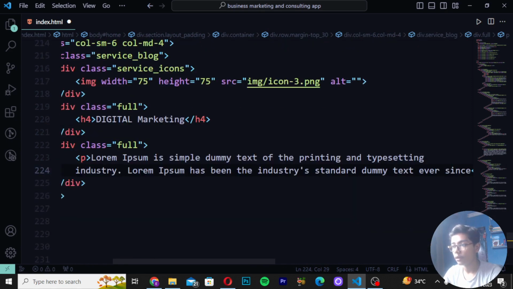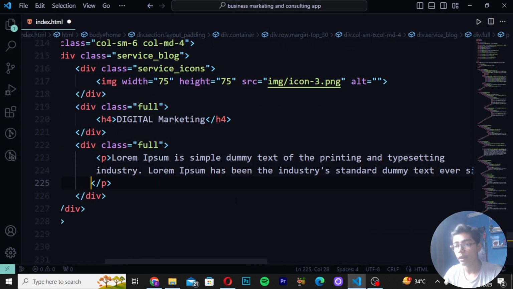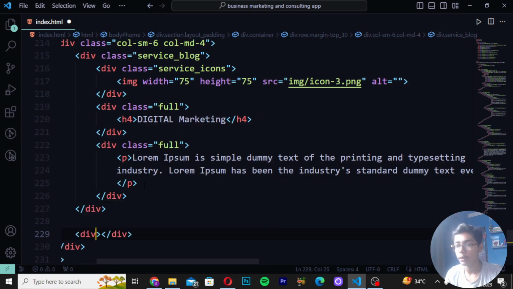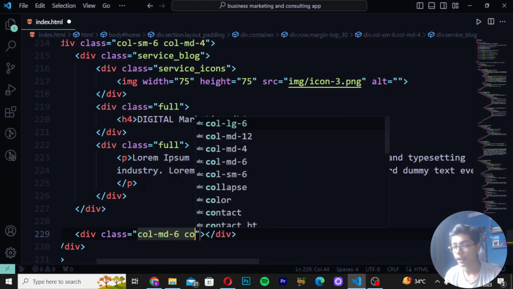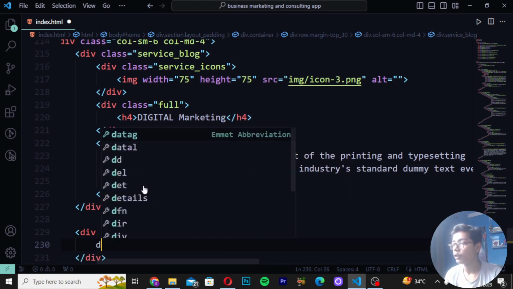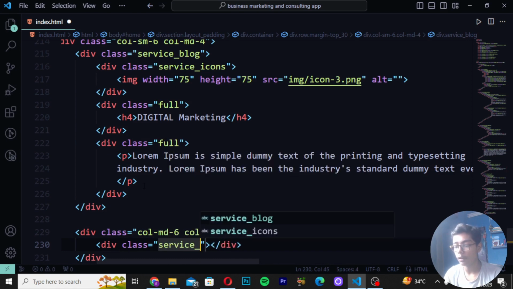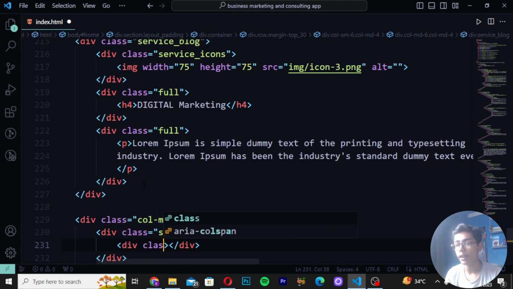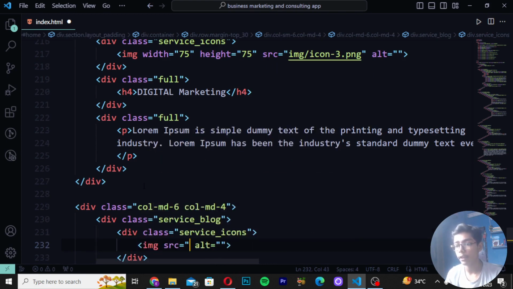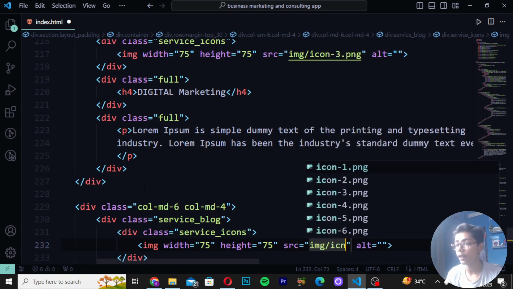Then you have to do one thing: I will be moving down after the p tag. So you can see these are the 3 divs here. So again create div class col-md-6 and col-md-4. Then write div class as service block. Then write service icons. Then write image, and remove this. Write width as 75, height 75, source image slash, and write icon4.